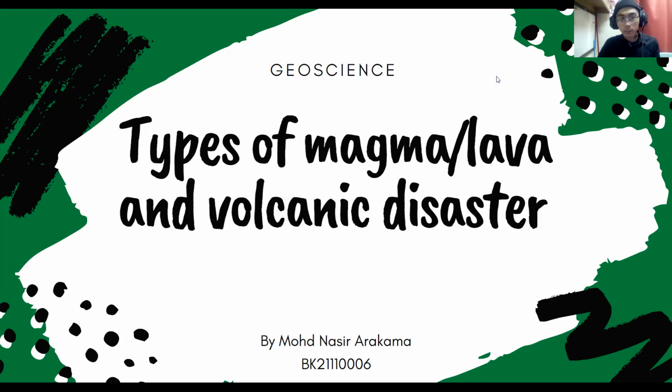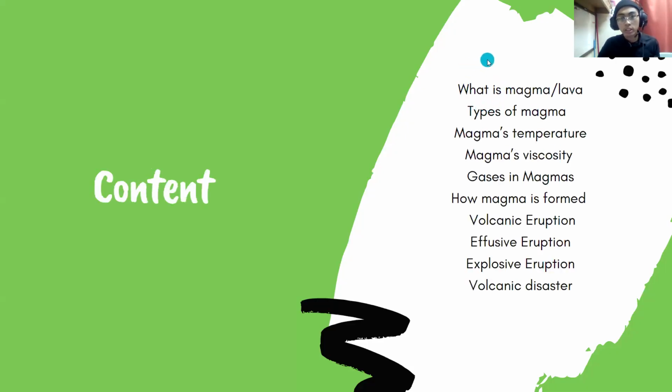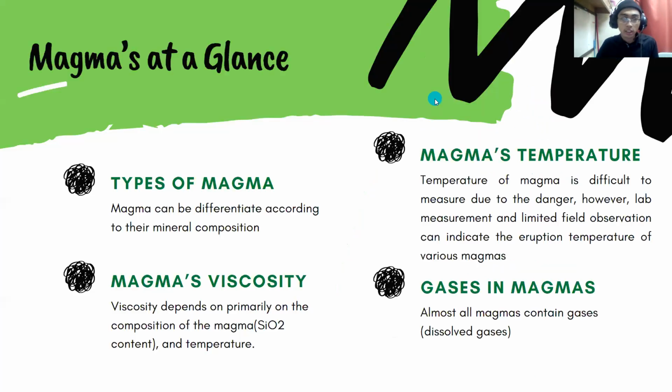I'm Muhammad Nasir Arakama, and today I'm going to present about the types of magma, lava, and volcanic disaster. The content of my presentation today is what is magma or lava, types of magma, magma's temperature, magma's viscosity, gases in magma, how magma is formed, volcanic eruption, effusive eruption, volcanic explosive eruption, and volcanic disaster. Before we start, let's take a glance at magma.